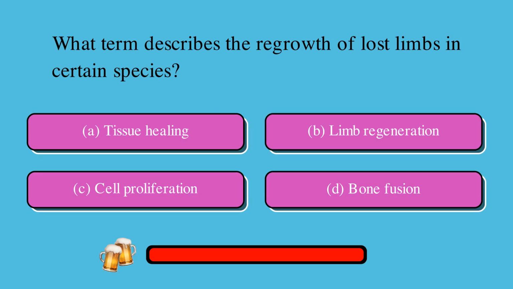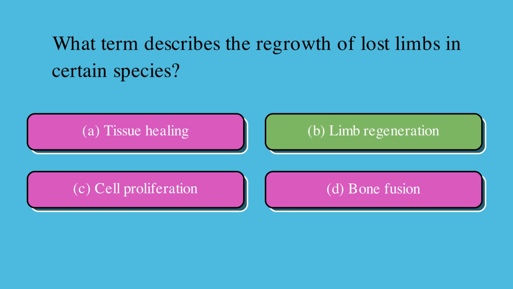What term describes the regrowth of lost limbs in certain species? Is it A, tissue healing, B, limb regeneration, C, cell proliferation, or D, bone fusion? The correct answer is B, limb regeneration.